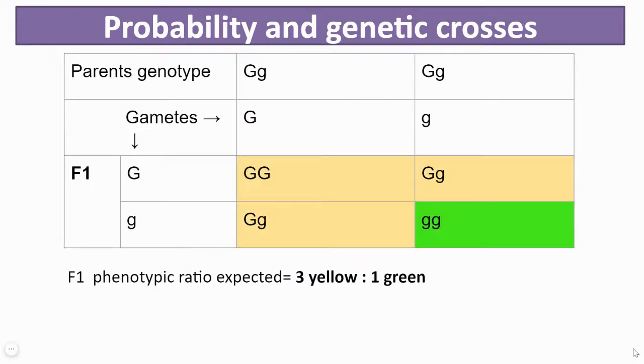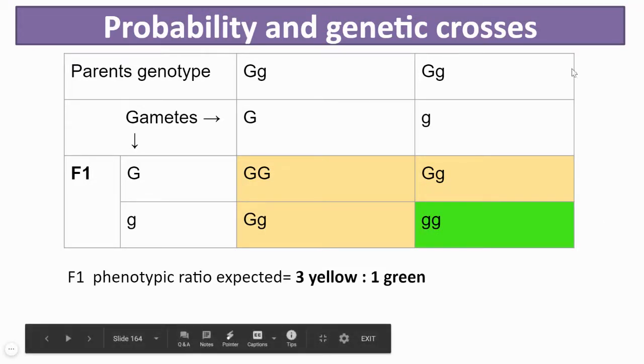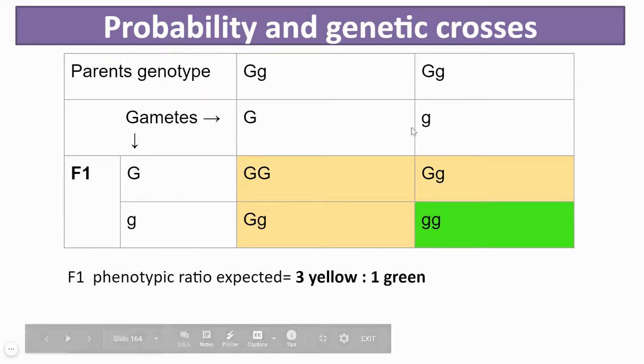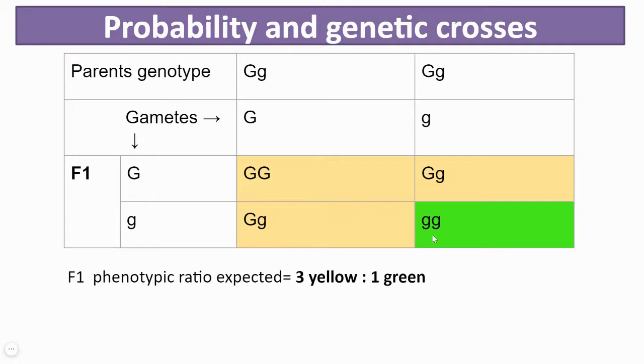Let's see. So in the first case, where both the parents are capital G small g, here are the gametes of the parents on the row and the column headings, and here are the expected genotypes of the F1 generation.